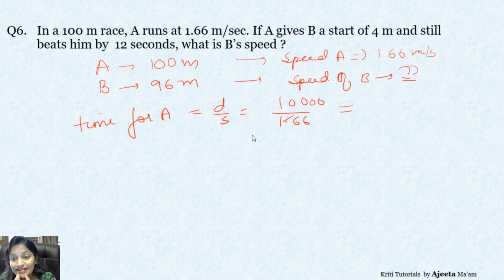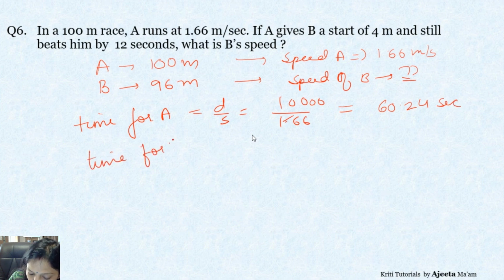Use the values up to as many places as they have given you. So what will you get? 60.24 seconds. So what will the time for B be? 12 seconds more. So 60.24 plus 12 gives you 72.24. B took this many seconds.